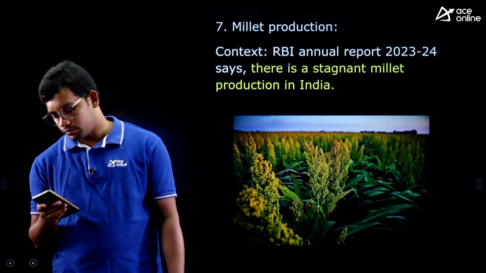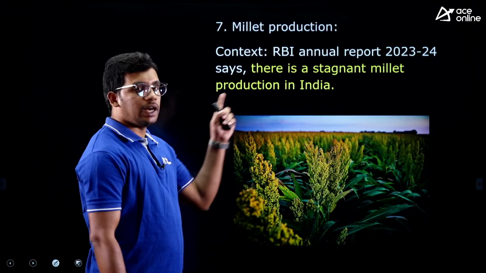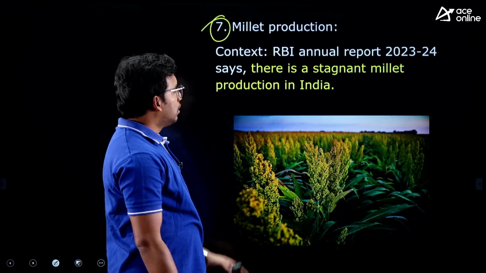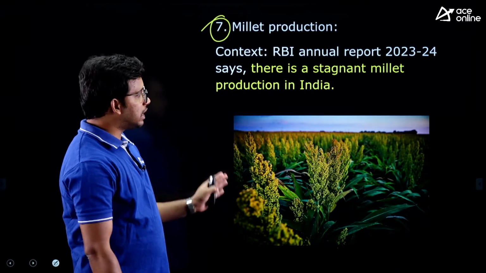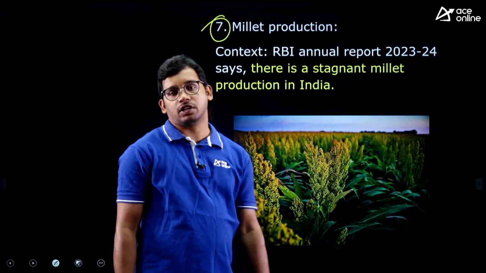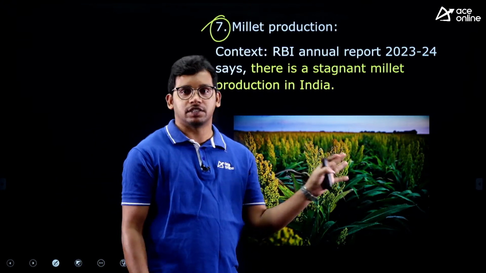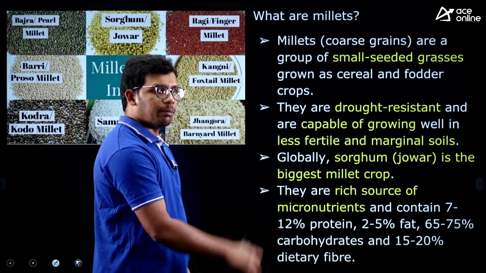Fine? Okay, great. We'll move to the next article, that is millet production. Again, this is a very important part of economy. The RBI annual report 2023-24 has been released, and it said that there is stagnant millet production throughout India. So that means production has not increased, it is saying. Fine? That means stagnant.